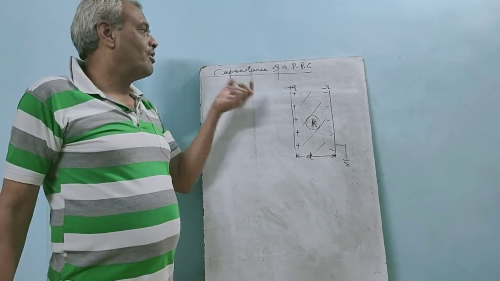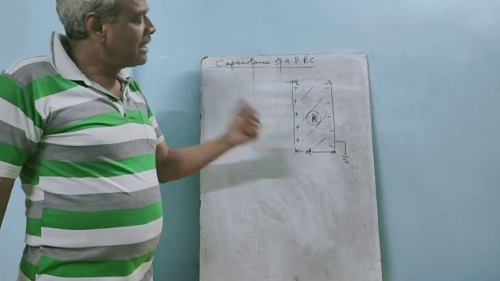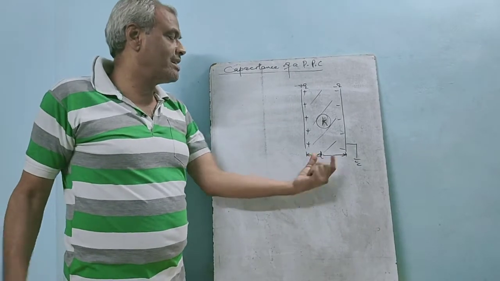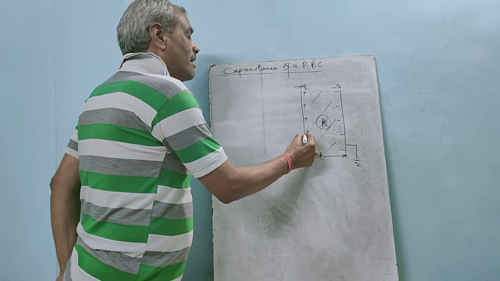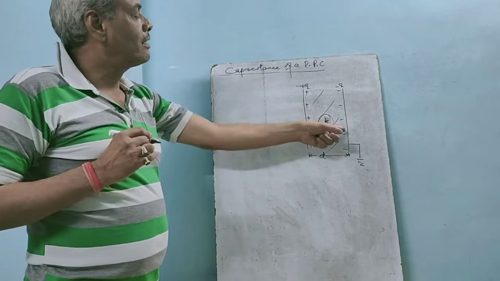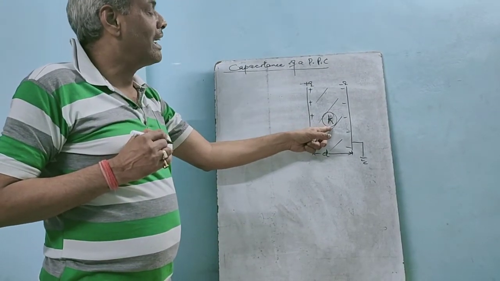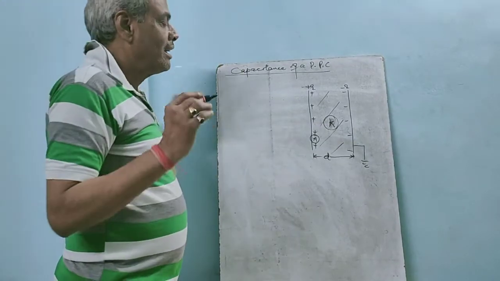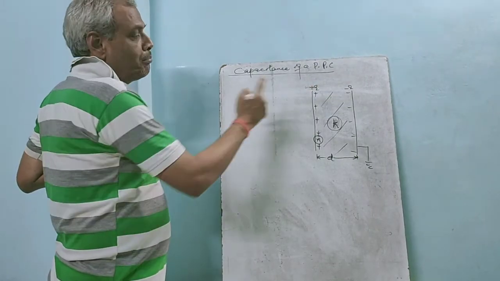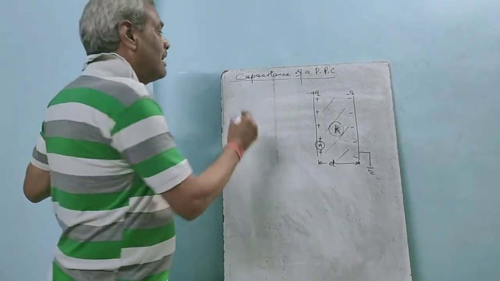We are going to derive a formula for the capacitance of a parallel plate capacitor. Let there be a parallel plate capacitor having distance between the two plates D and overlapping area of each plate A. The gap between the two plates is filled with a dielectric substance of constant K. Then if Q charge is stored in the capacitor,